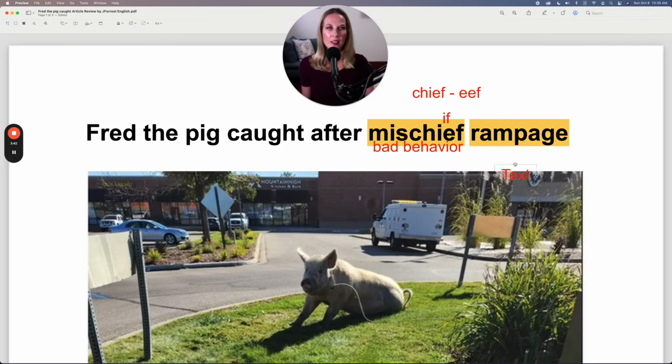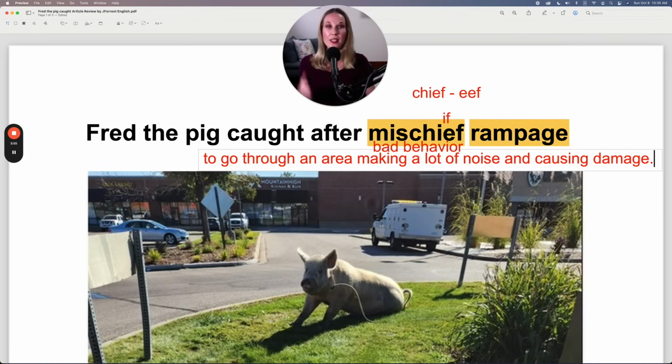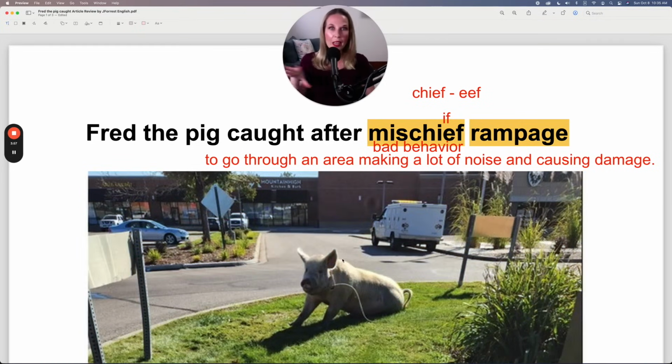This is when you go through an area and you do that making a lot of noise and causing damage. So this pig went through an area, and as he was going around, he was either making noise or causing damage or doing both of those at the same time. That would describe a rampage, a mischief rampage.